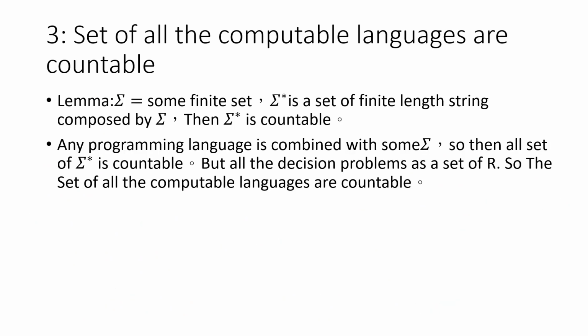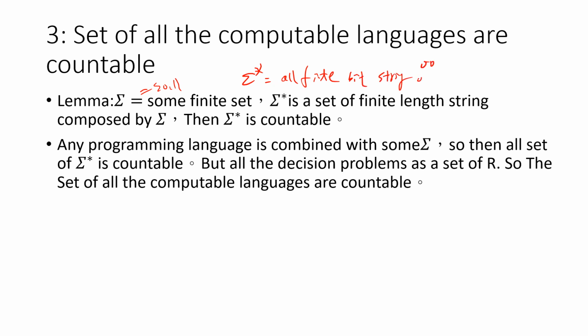So the immediate consequence is that the set of all computable languages is countable, if you know about computer science. So the lemma is very easy. Let's say sigma is some finite set, and sigma star is the set of finite length strings composed with sigma. So let's say sigma is {0, 1}, right? And sigma star is all finite bit strings.